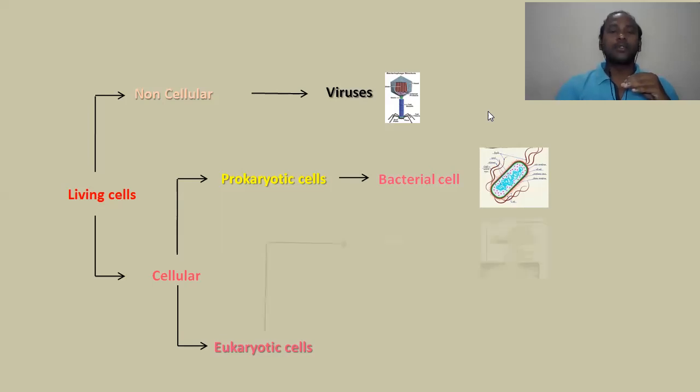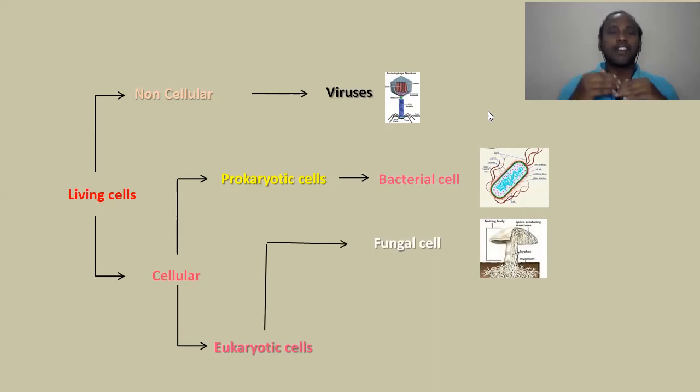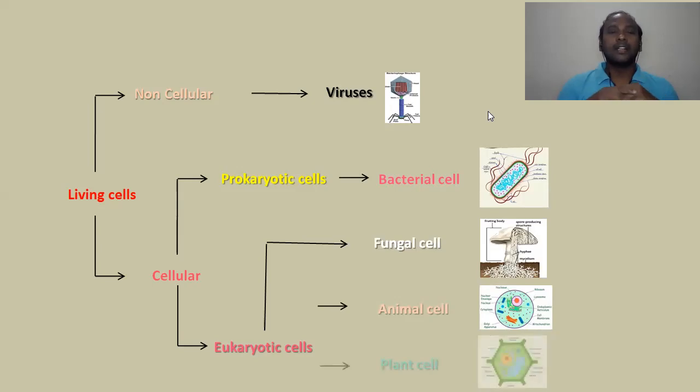And the second one, the eukaryotic cells, depending on their structures, can be further classified. Among them, the first is fungal cells, which are among the best examples of eukaryotic cells. Then the next is animal cells, like humans also, and the other type of eukaryotic cell is plant cells.